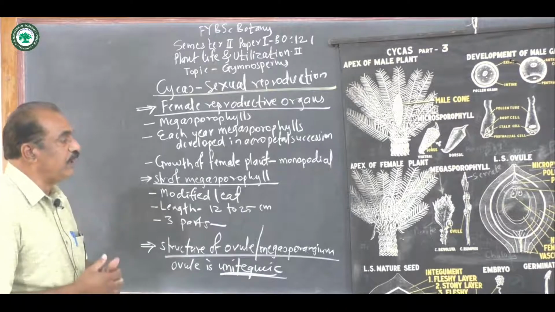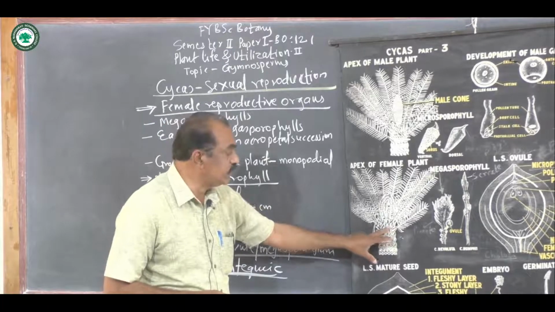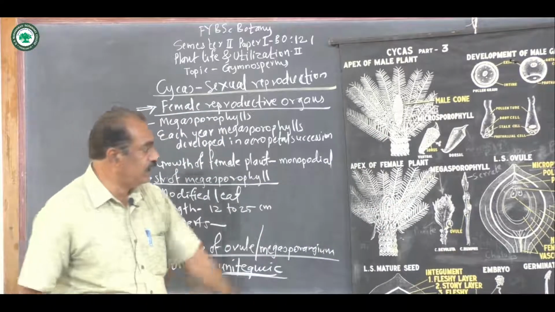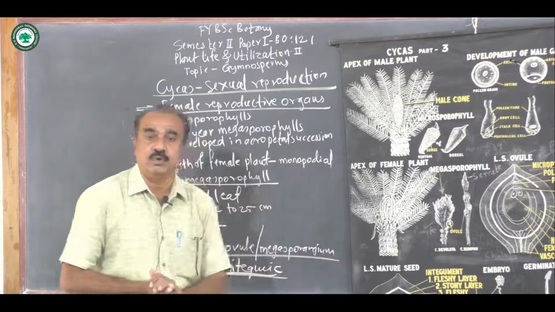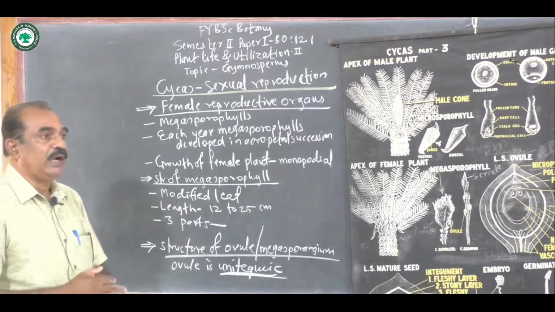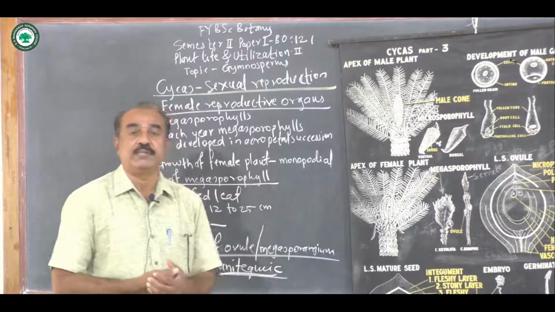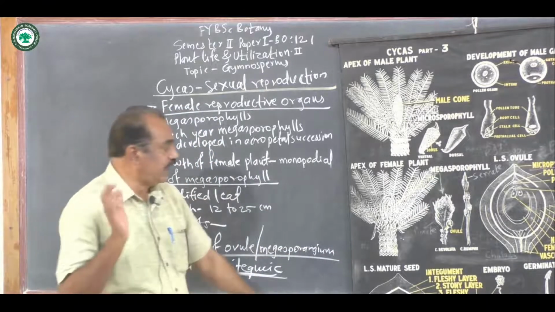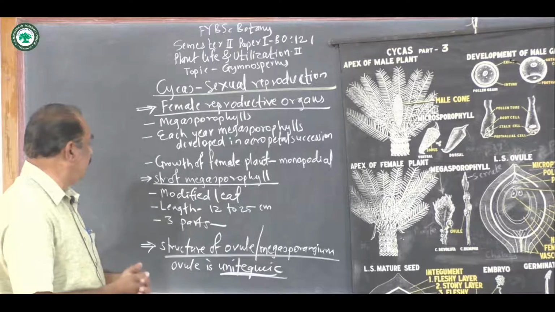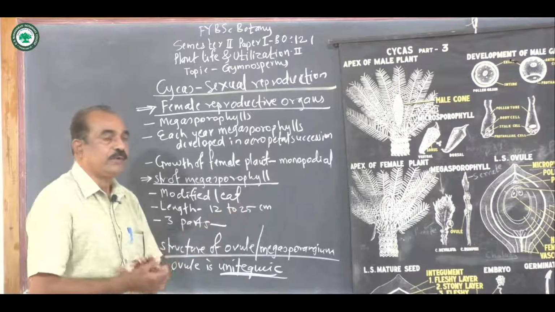Now the growth of this female plant is monopodial, because here there is a meristematic region which continuously grows. In the male plant it is sympodial. Now we are going to see the structure of the megasporophyll. At the time of reproduction, this meristematic tissue, instead of developing leaves, the vegetative part, develops the female reproductive structure, the megasporophyll. The length of the megasporophyll ranges between 10 to 25 centimeters.